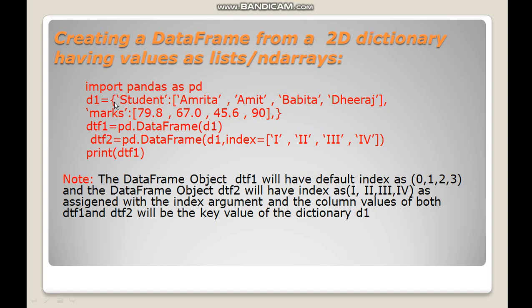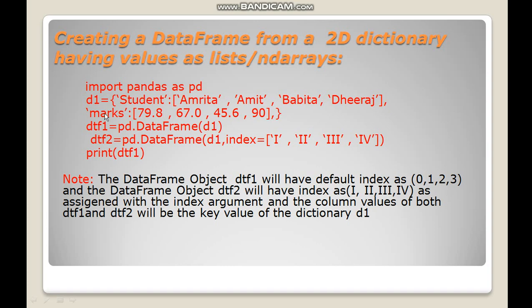Now here, can you see this code? The import line is compulsory to create any data frame. Then here I am creating one dictionary D1, which is equal to, this is the key of the dictionary, student, and these are the values of this key. The student will have Amrita, Amit, Pavita and Dheeraj, and this is the second key and these are the values. Now I am creating the data frame using the dictionary D1.